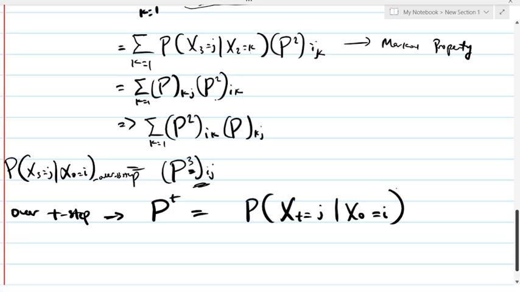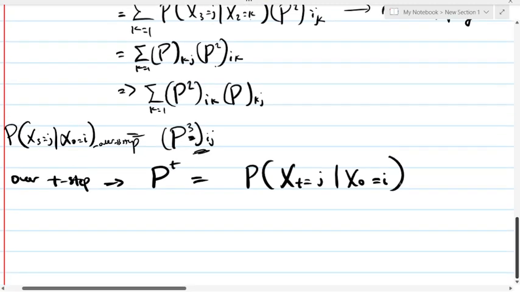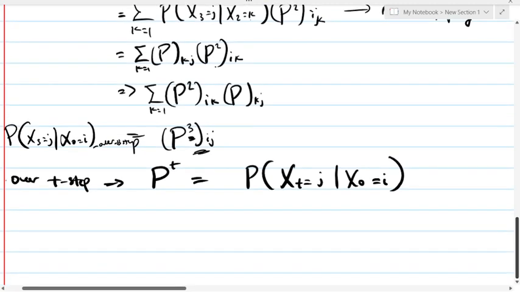So let's state a theorem here before we end the class.